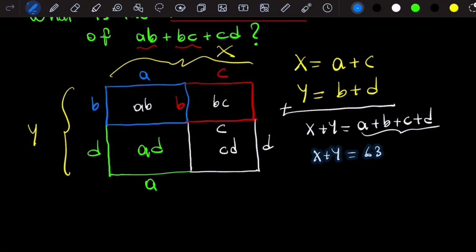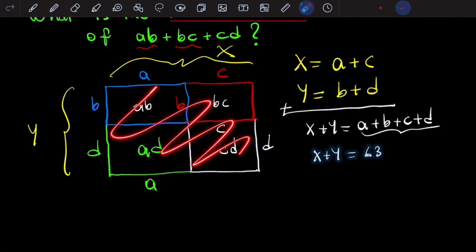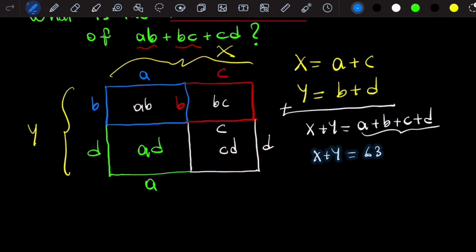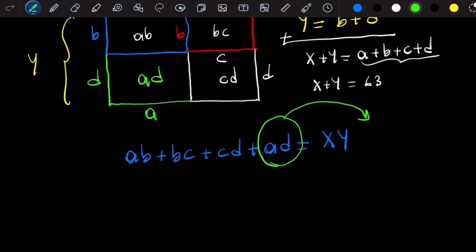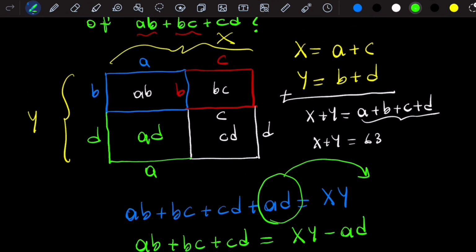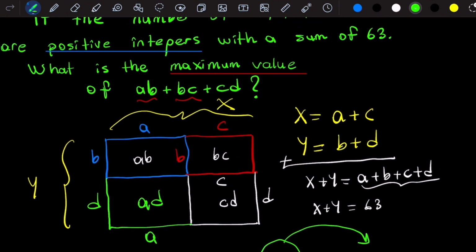So if I want to collect all the areas inside, A times B plus B times C plus C times D plus A times D is equal to X times Y. Now I send the extra expression to the other side: a times B plus B times C plus C times D is equal to X times Y minus a times D. Isn't that exactly what he wanted from me?